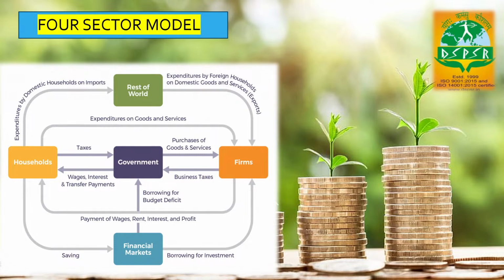So the rest of the world we can also refer to as net export. So this is the main part comprising the four sector model. In a four sector economy, the model expands to include a fourth sector, the external sector, or the rest of the world. So external sector, and we can also say rest of the world, exports and imports.